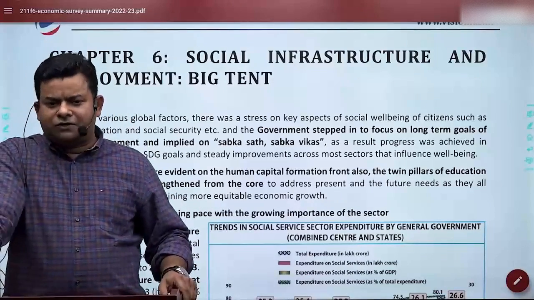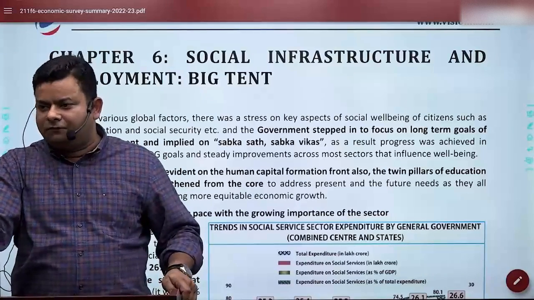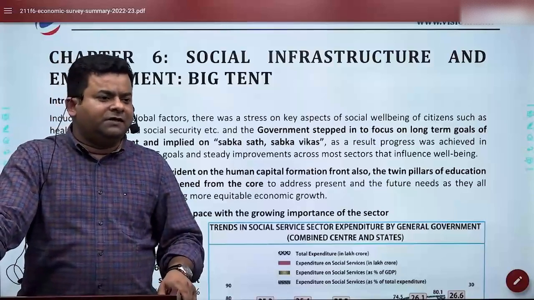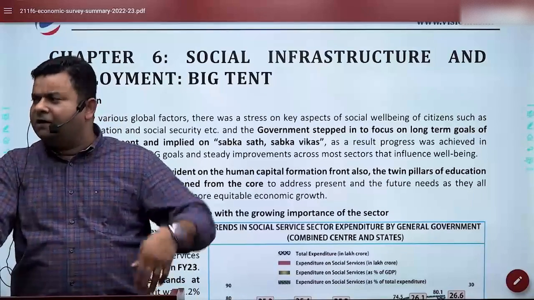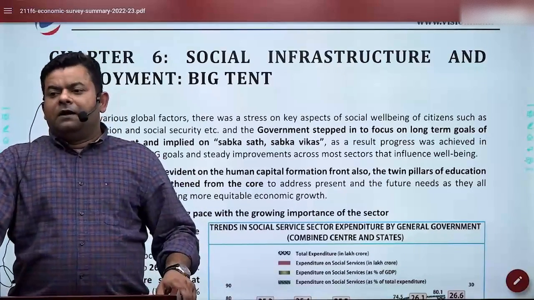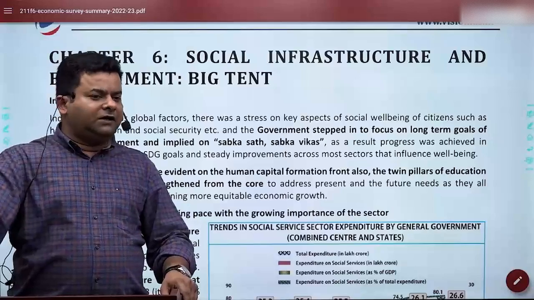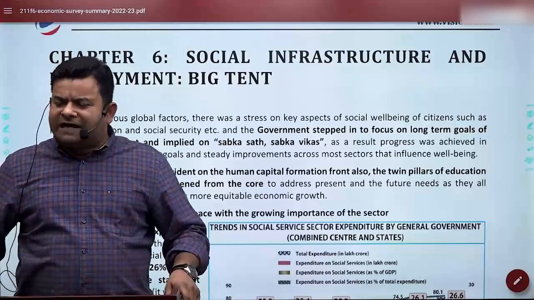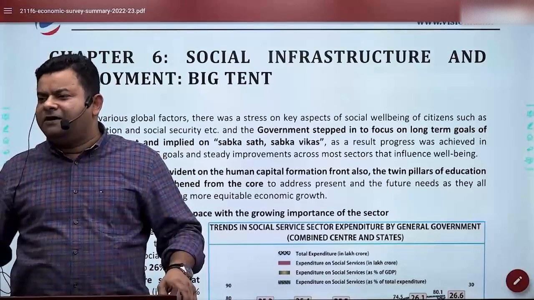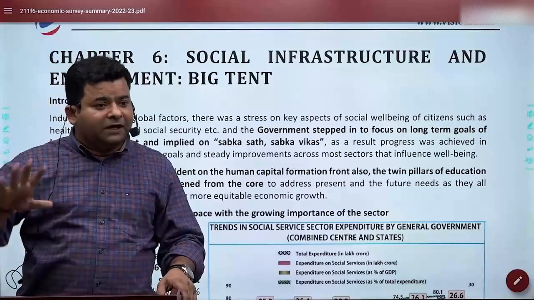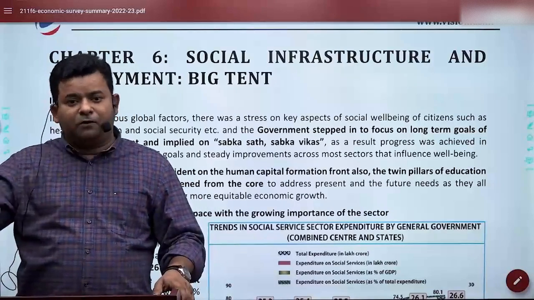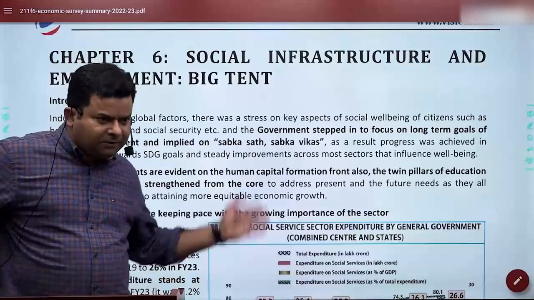Then they are also trying to focus on the status of labor in India, whether employment has been created and generated, where we stand, what the future challenges in employment are, and these kinds of things. They have also talked about the challenges in terms of health and what exactly makes a good quality of life. This is where they highlight various major flagship schemes of each department for good quality of life. This would be important from the mains point of view also. I'll tell you that subsequently.